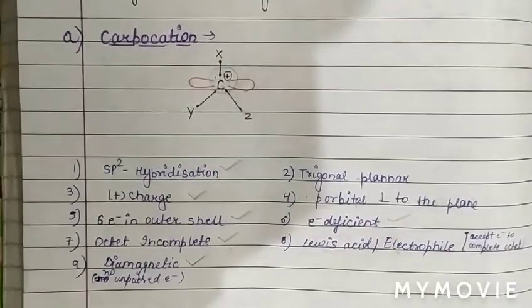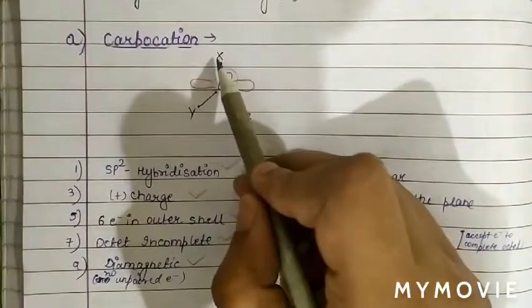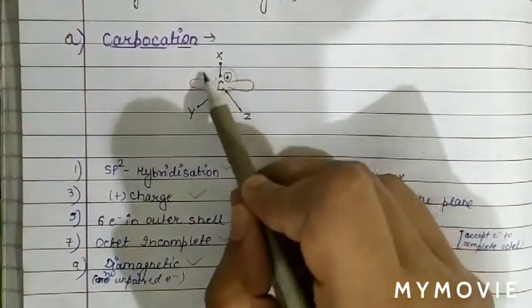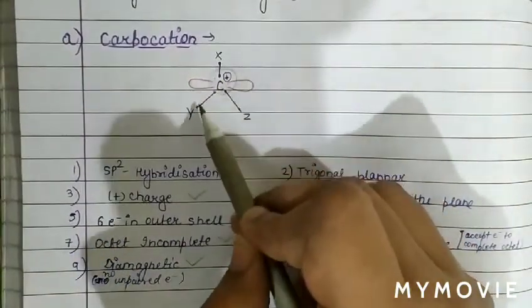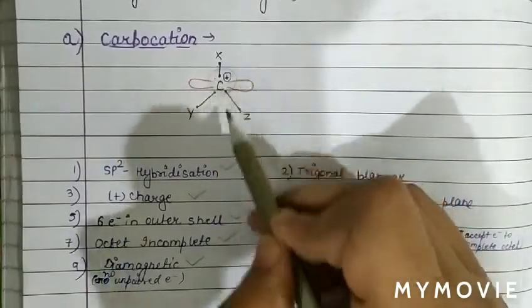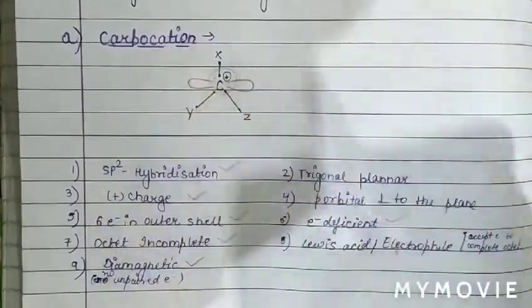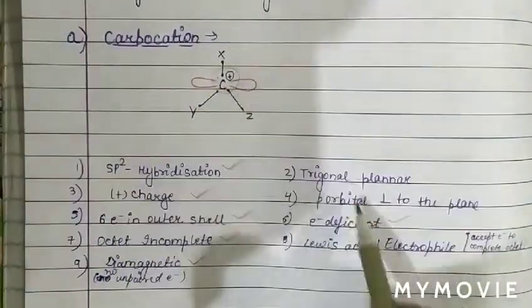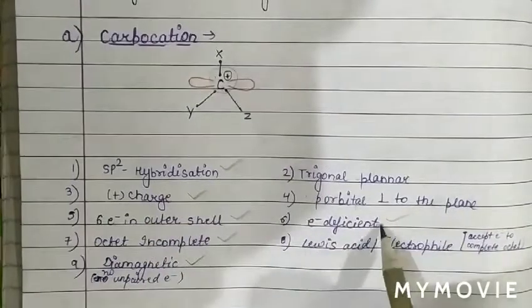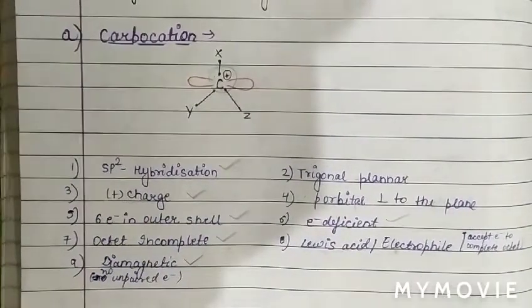So we have discussed the characteristics of carbocation. The geometry of carbocation is trigonal planar. Hybridization is sp2. It has positive charge and 6 electrons in the valence shell. The octet is incomplete. The electrons are paired, therefore diamagnetic. The vacant p orbital is perpendicular to the plane. It is electron deficient, therefore a Lewis acid or electrophile.